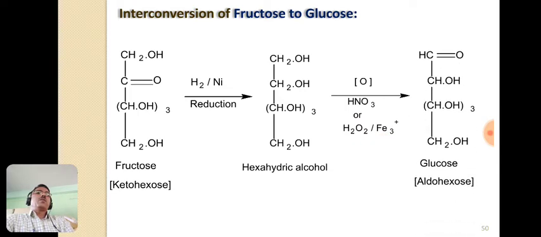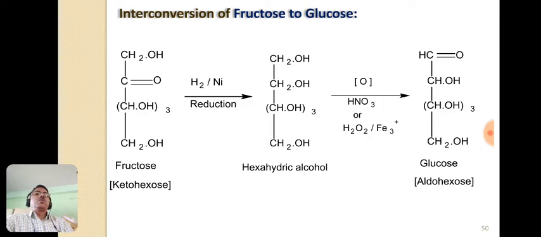So we get the final product, means this primary CH2OH group, primary alcoholic group, is oxidized to aldehyde group, and this is nothing but the structure of glucose. CH double bond O here, and CHOH three times and CH2OH. It is an example of aldohexose.